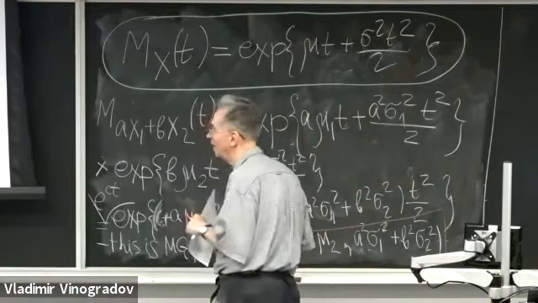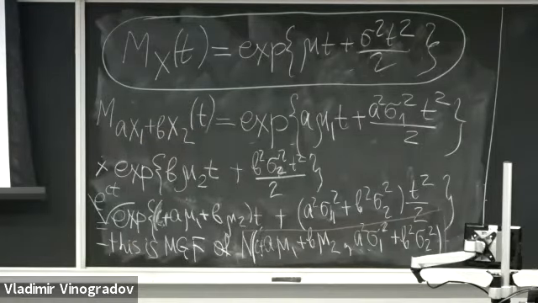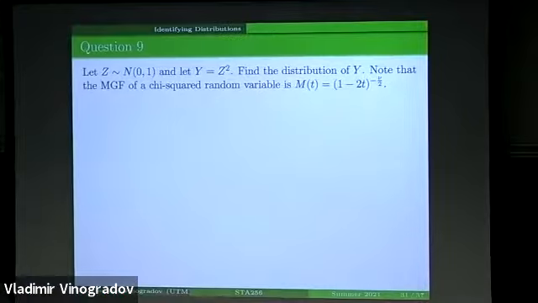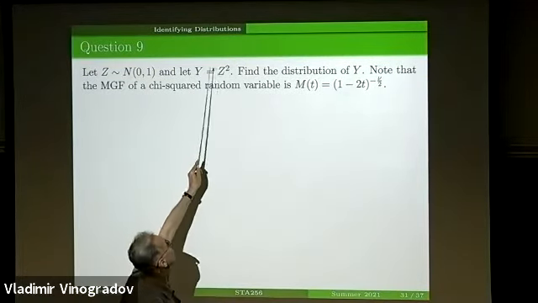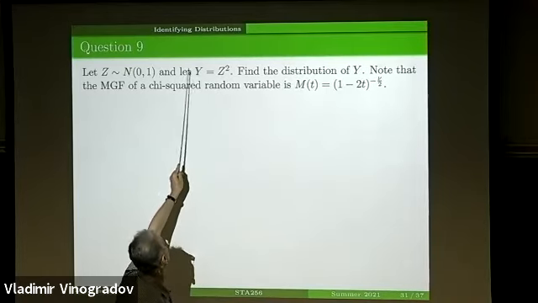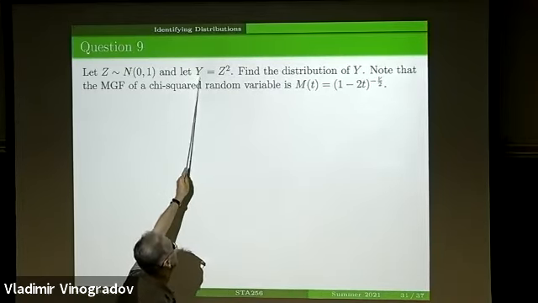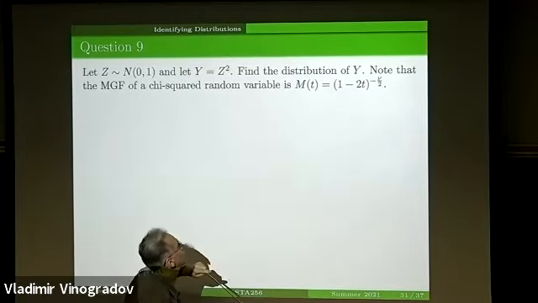And the result is indeed beautiful. Specifically, I'm going to show that the square of standard normal variable, z squared, which I denote by random variable Y, is a chi-squared random variable with 1 degree of freedom.